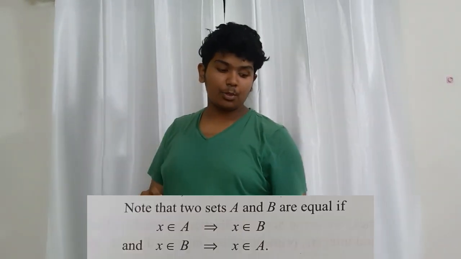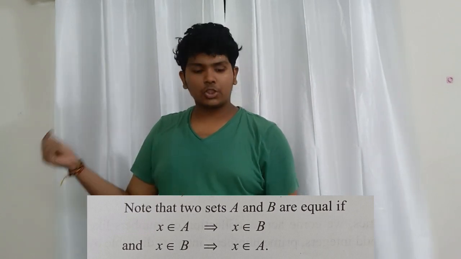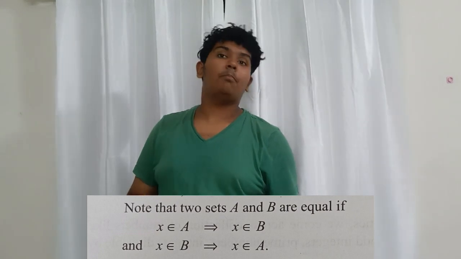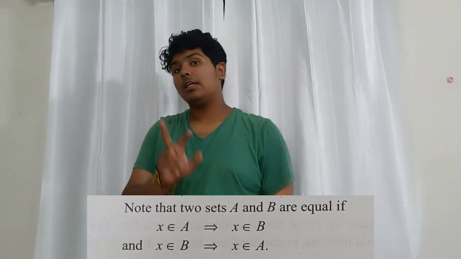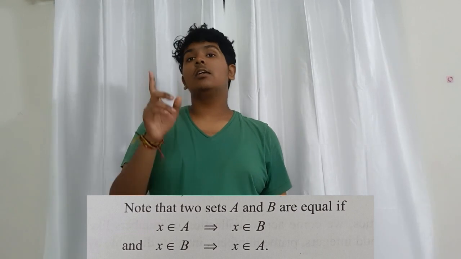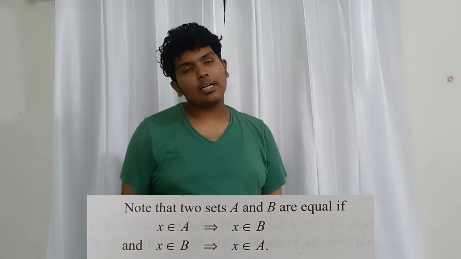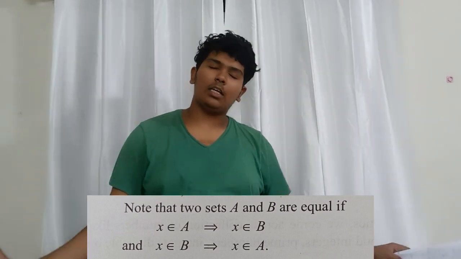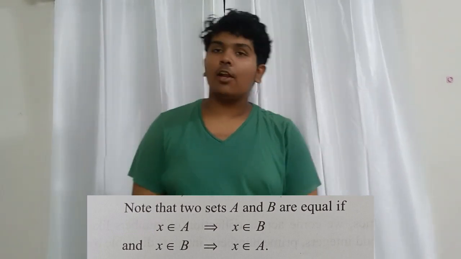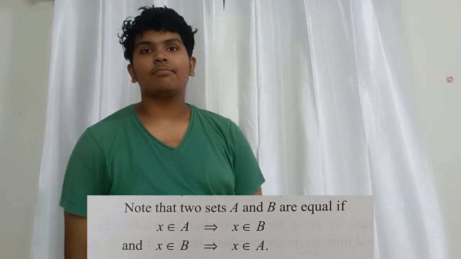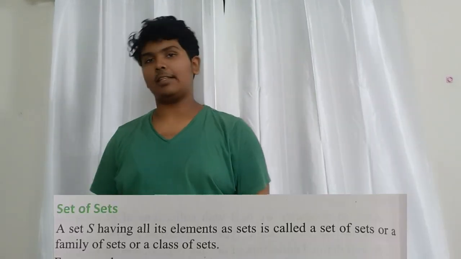Note that two sets A and B are equal if X belongs to A implies X belongs to B, and X belongs to B implies X belongs to A. If both of these hold, then that means these both sets are equal. If not, then my friend, they are not equal at all. They are unequal.